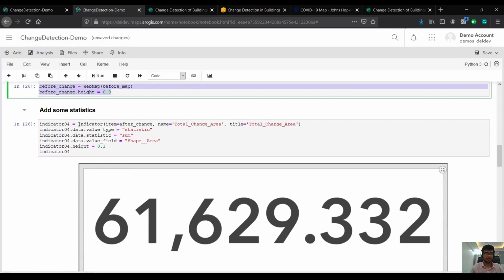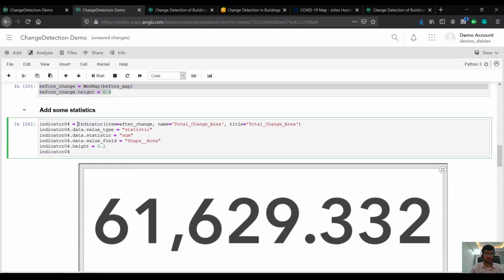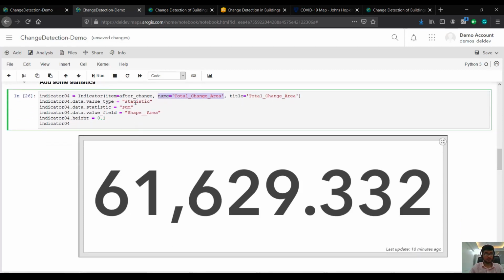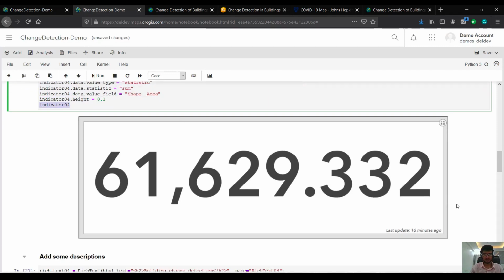Here I'm creating an indicator where I'm specifying that I have this item called after change, which is actually a web map, and we specify that we want to show the total change area. We say that the value type is statistic, and what we need to do is to take the sum. Here I'm specifying this shape area as my value field on which the sum needs to be calculated, and specify the height, and I can visualize this indicator right here in the notebook.